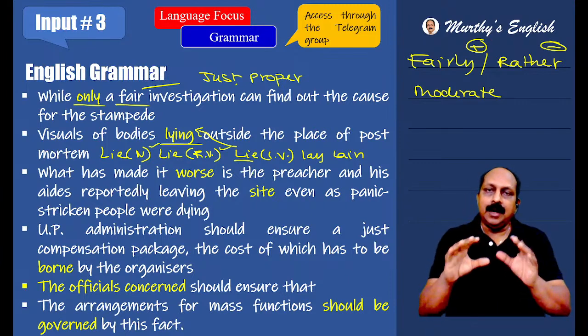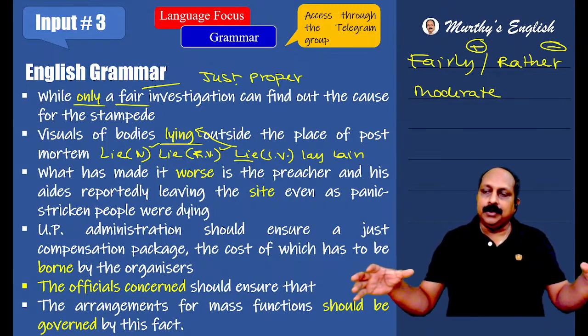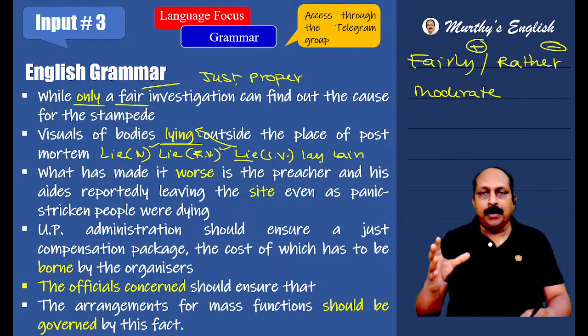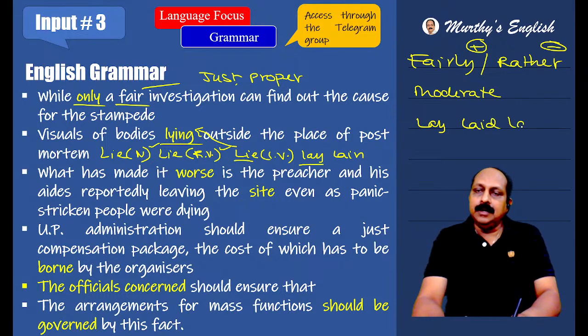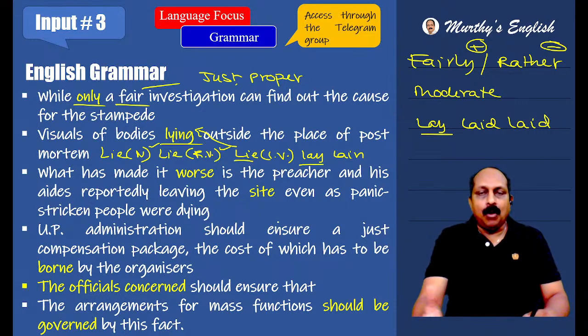It has two meanings. One, to be in the horizontal position while relaxing. The other one, to be in a particular state for a long time. It goes with the second meaning. Lying outside: the dead body is lying outside. And we have another verb, a separate verb altogether. What is that? Lay, laid, laid. It means to put something down. It goes with foundation stone, rules, regulations, roads, eggs. Birds lay eggs. You take something, put it down.